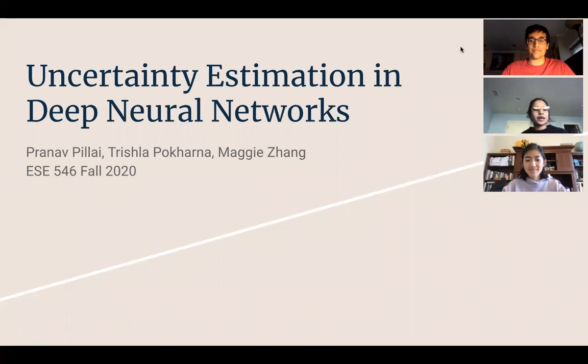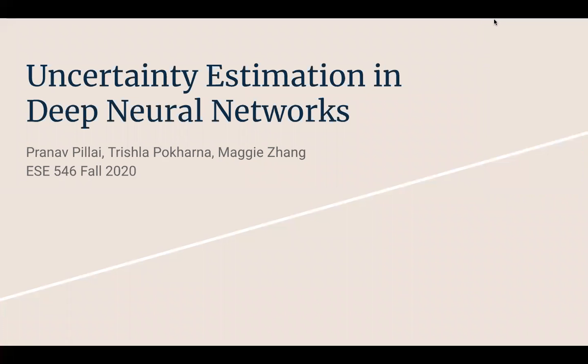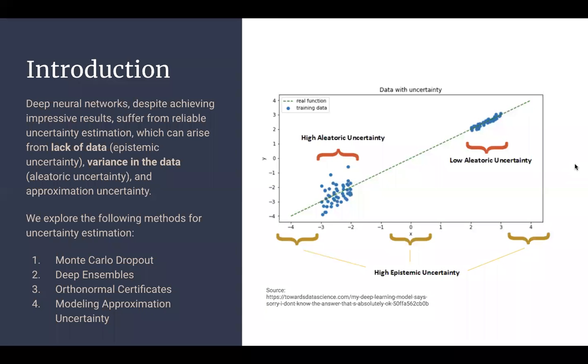Hey everyone, today we'll be discussing uncertainty estimation in deep neural networks. Deep learning models are used in a wide variety of applications for their impressive performance. However, quantifying uncertainty in these models is still a largely unsolved problem. In this paper, we implement various methods for estimating aleatoric, epistemic, and approximation uncertainty in deep neural networks.